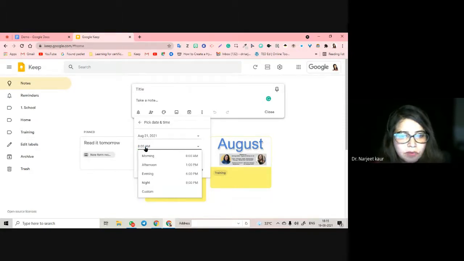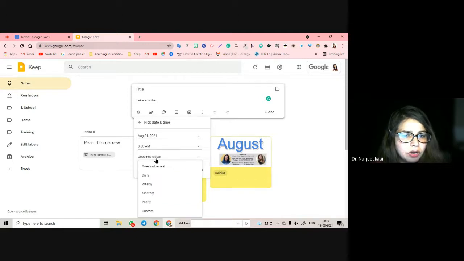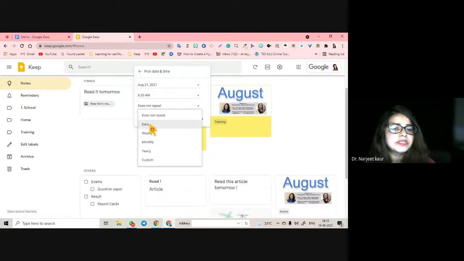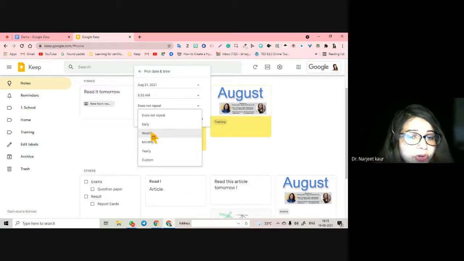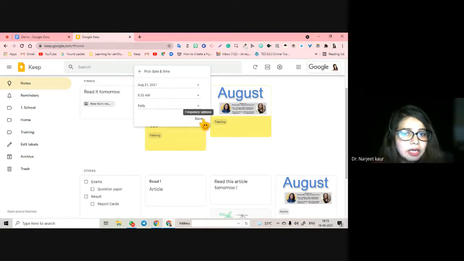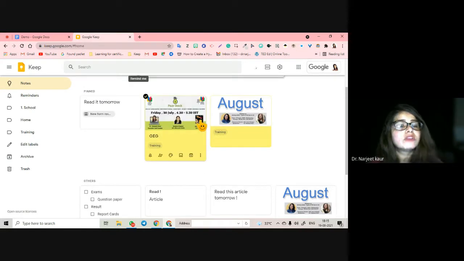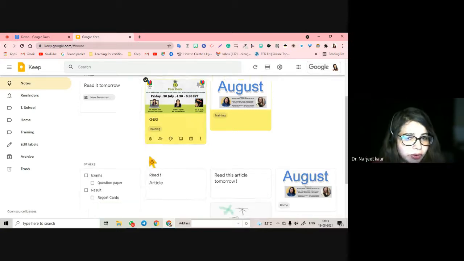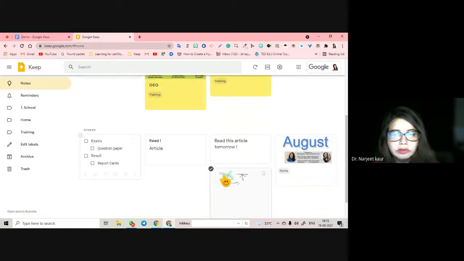So what happens is with customization, you can write the time. So at 8:30 a.m., I want to be reminded about it. Does it repeat? I mean, something that happens daily, something that happens weekly. You have to decide when the reminders are going to be given to you. Is it a monthly event, yearly event, or a daily event? So if I want daily, I am going to get it daily, and then I'm going to click on save. So the frequency of your event is going to be decided by the time and date that you pick.